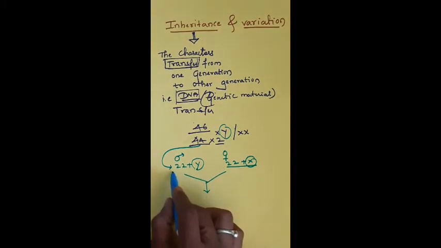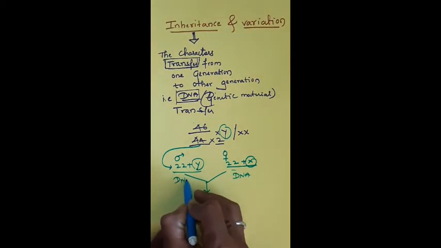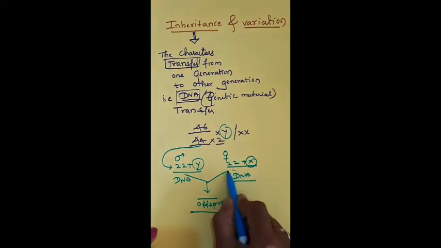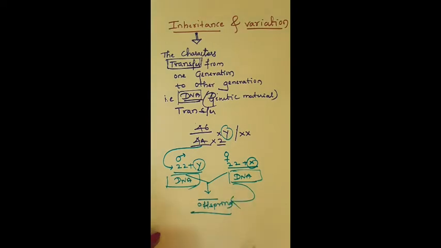Here the DNA which is present in the parental cell is going to be transferred to the offspring. The characters which are present on the DNA are going to be transferred to the offspring. This is called inheritance.